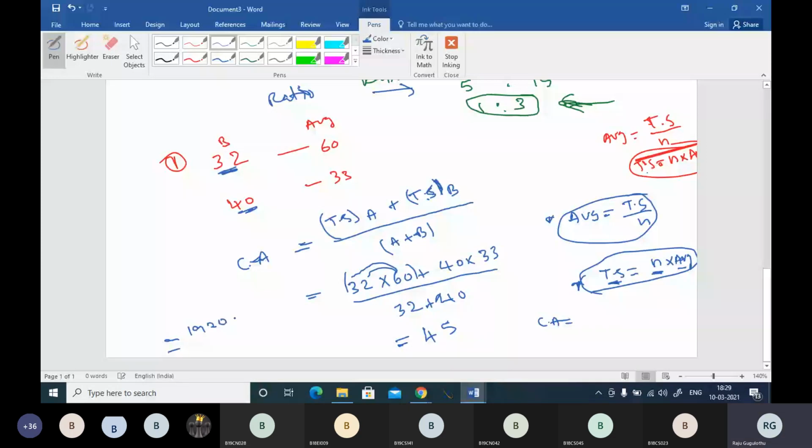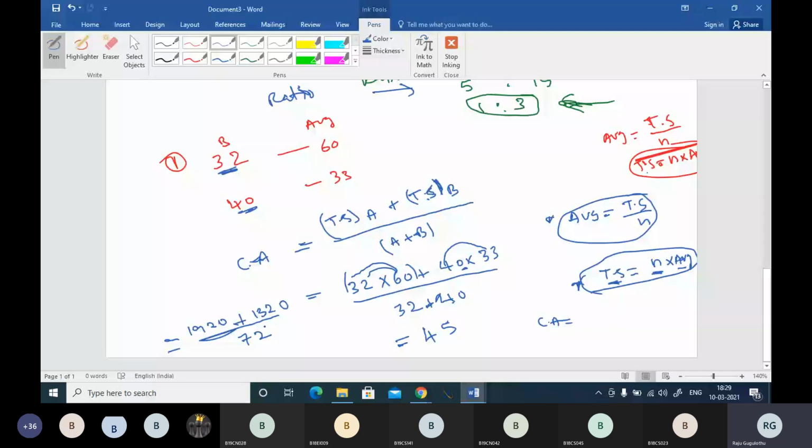And here again 4 3s are 120, 4 3s are 12, 120 plus 12 is 132, and already 10 is multiplied, so 1320, divided by the sum 32 plus 40, which is 72. So 72 will be the sum.